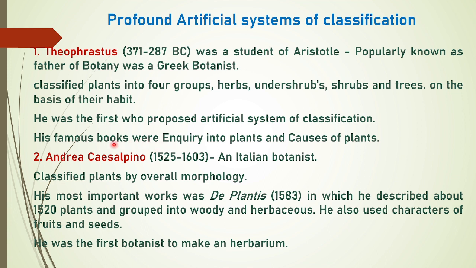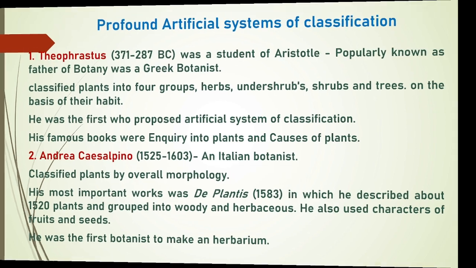Next is the classification system given by Andrea Cisalpino. He was an Italian botanist, and he classified plants on the basis of overall morphology and some fruit and seed characters. In his book, namely De Plantis, he classified about 1520 plants and grouped them into woody and herbaceous. He was the first botanist to make an herbarium of the plants.